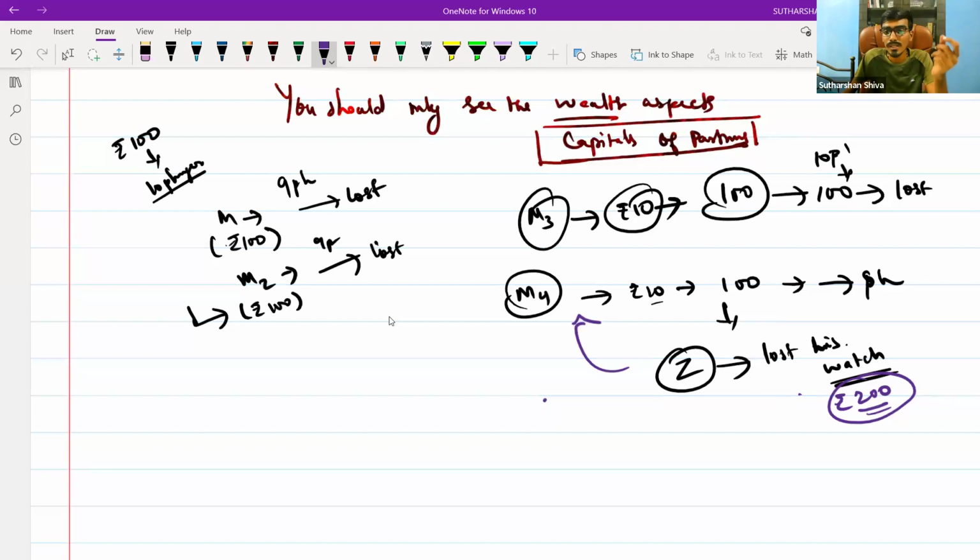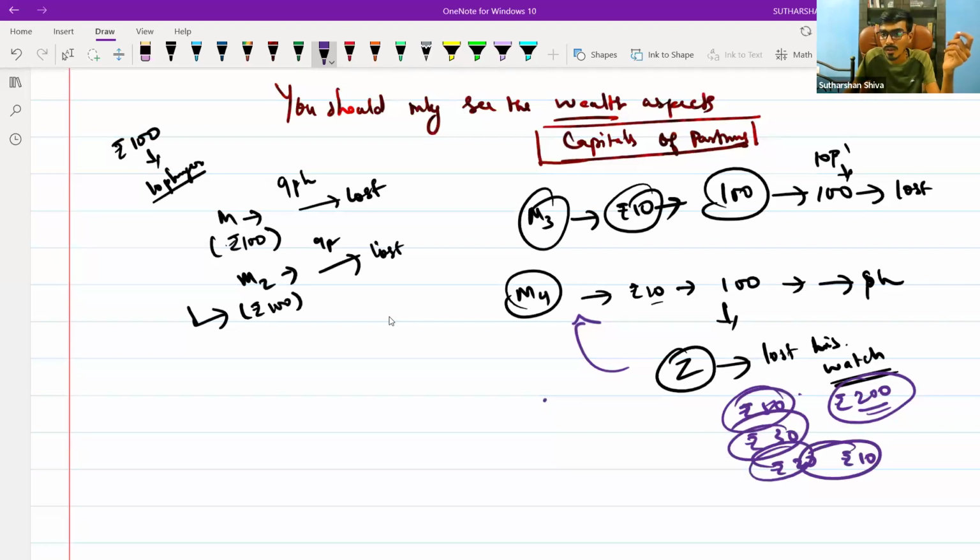Who has surplus money? Some will put 50 rupees, some will put 30 rupees, some will put 20 rupees, some will put 10 rupees. So all this is based on what? Based on the wealth capacity they have.